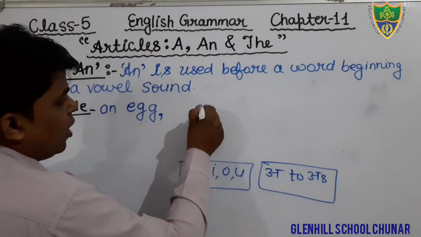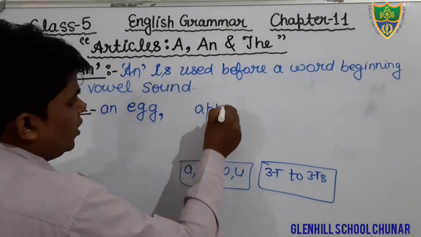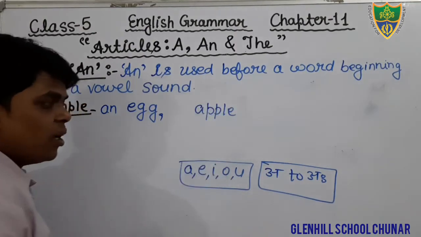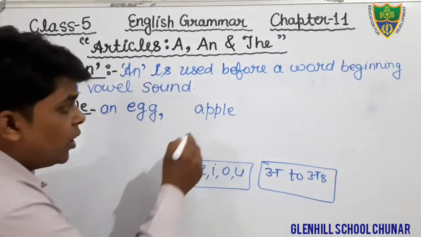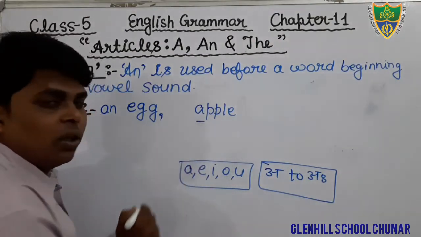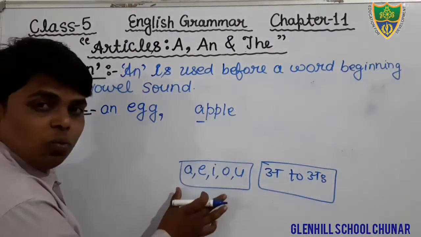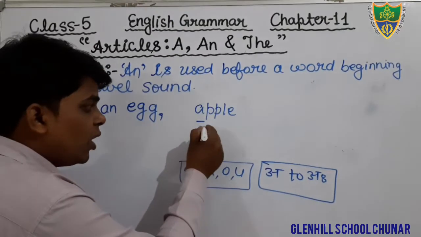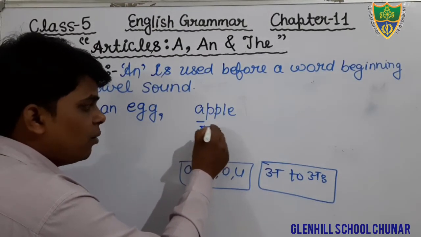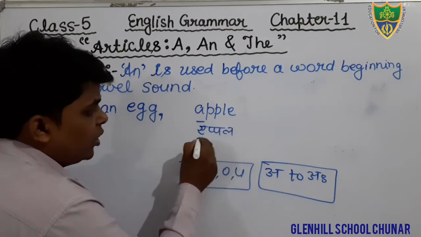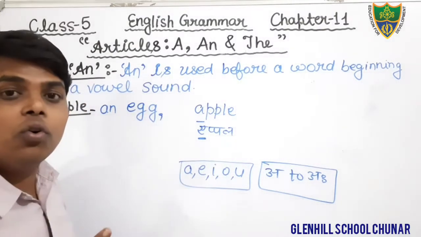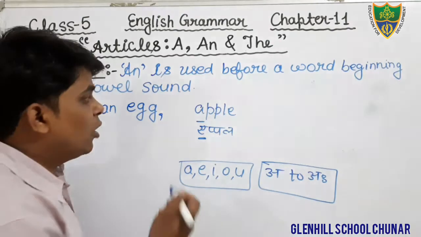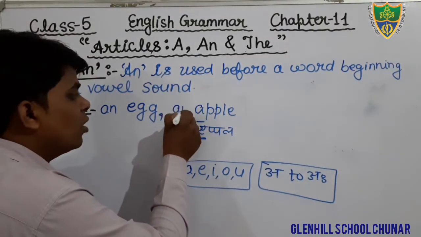I am writing here apple, A-double-P-L-E. You can see the letter A is a vowel.